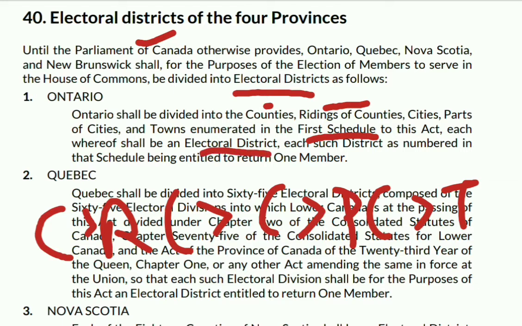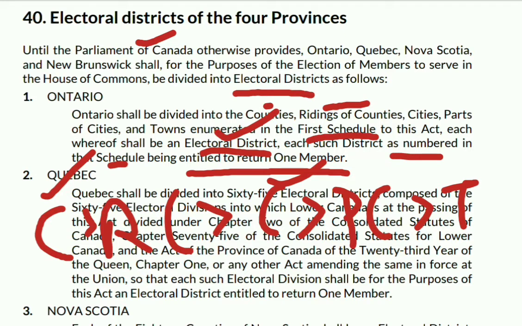So wherever there are counties or cities as mentioned, there is an electoral district, and each district is numbered in that schedule and is entitled to return one member. So one member is entitled for each electoral district as mentioned in the first schedule of this Act.